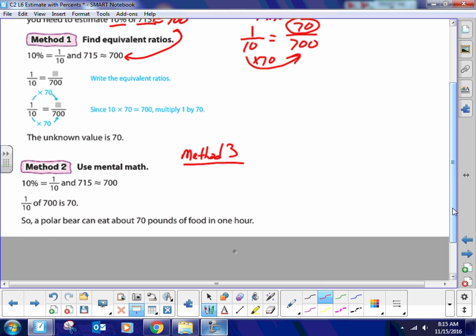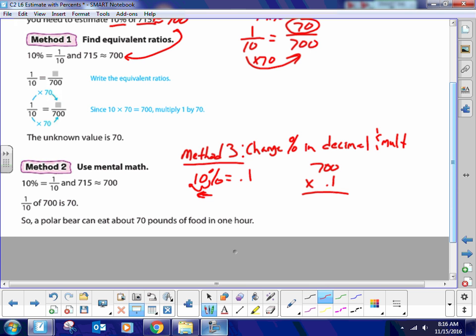Another method, method 3, is change percent into decimal. So we got 10%, and 10% as a decimal equals 0.1, because you move the decimal over 2 places. And then you take 700 times 0.1. So it's change percent into decimal and multiply. Okay, that's my favorite method.